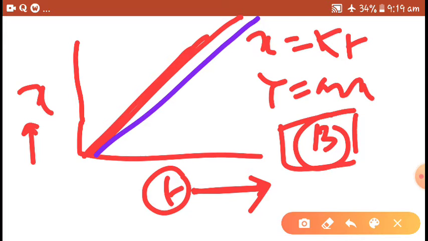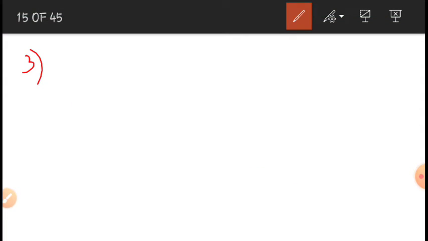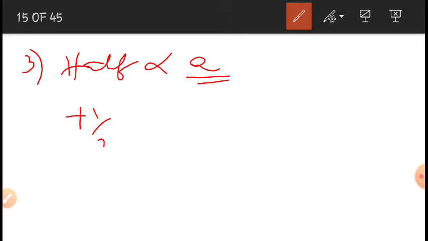The third characteristic of zero order reaction is half-life. Half-life is directly proportional to the initial concentration of the reactant. How? From the equation of half-life for zero order reaction, a by 2k.